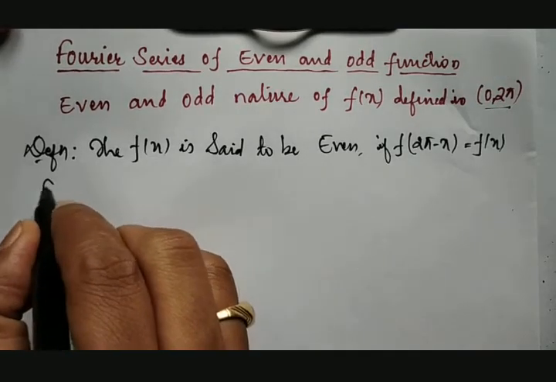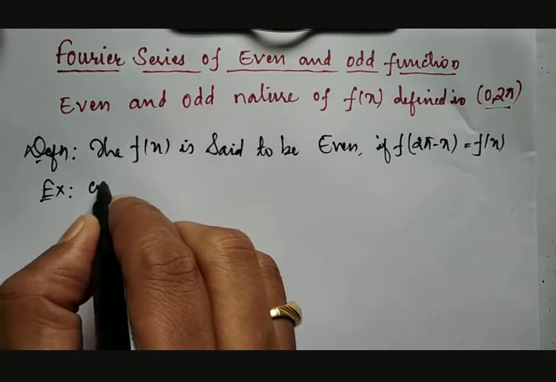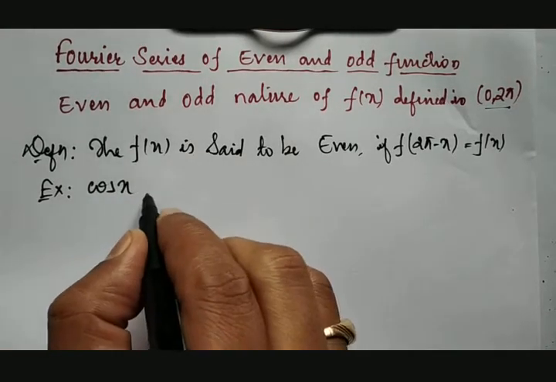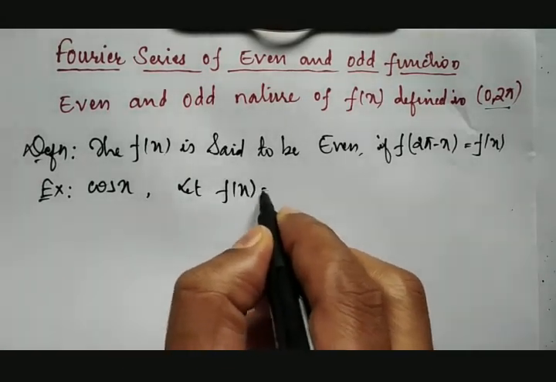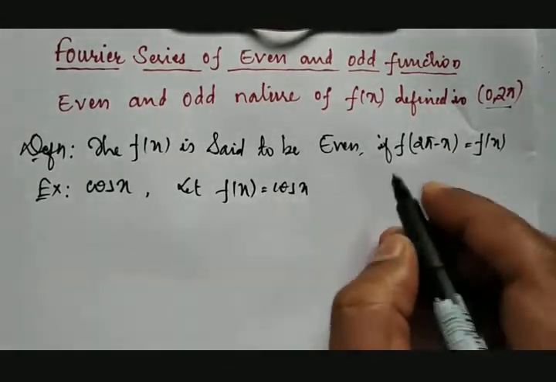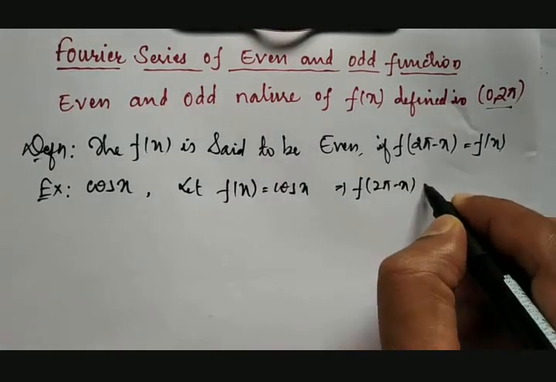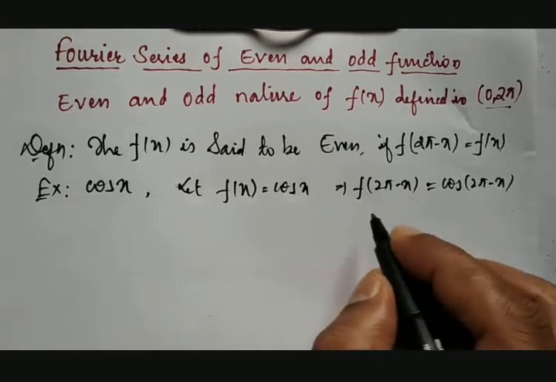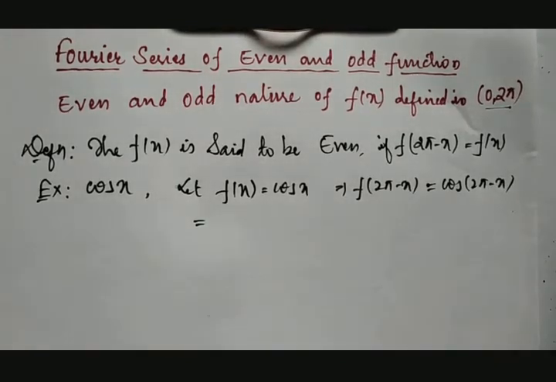For example, if we take cos x as a function, so let us take f of x is equal to cos x. Therefore, after replacing, f of 2 pi minus x becomes cos of 2 pi minus x.